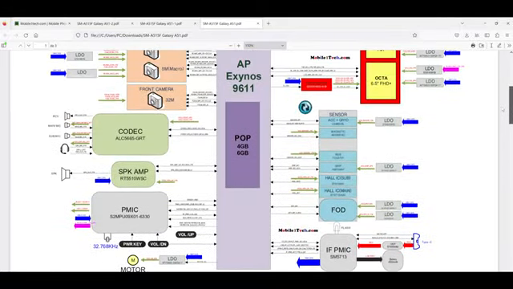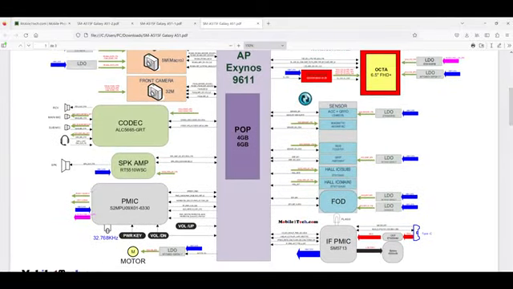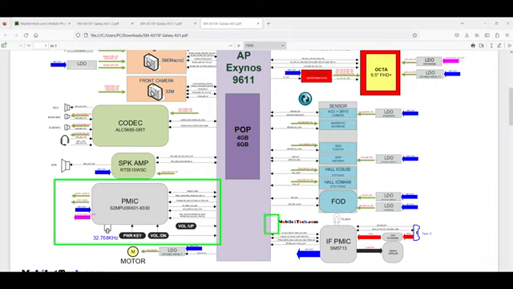In this model, there are two main blocks: the PMIC, voltage manager or main manager, and the EFPMIC, or charging circuit. The EFPMIC has to send current to the battery and receive current from the charging port. Between the charging connector and the EFPMIC, there is an OVP, over voltage protection circuit, to provide protection.